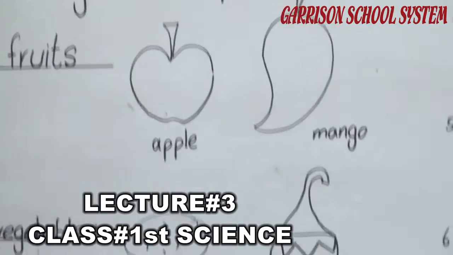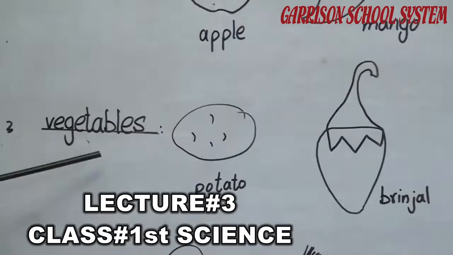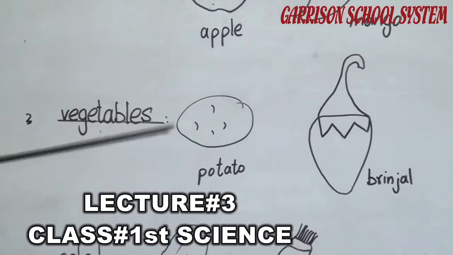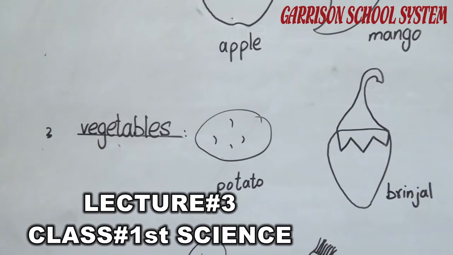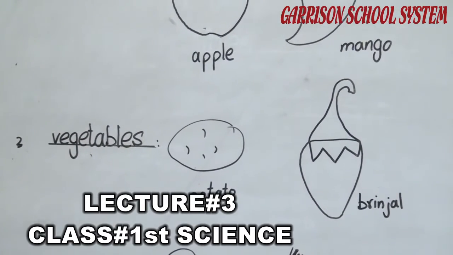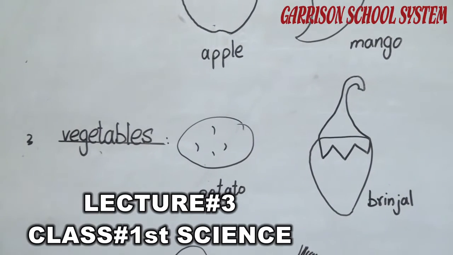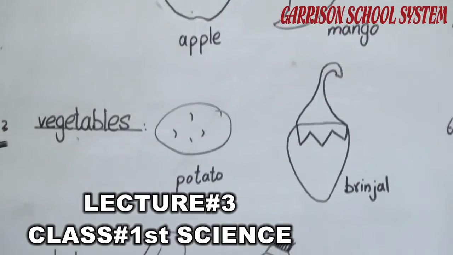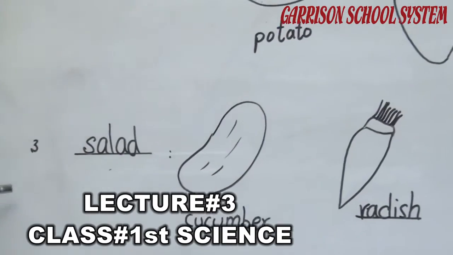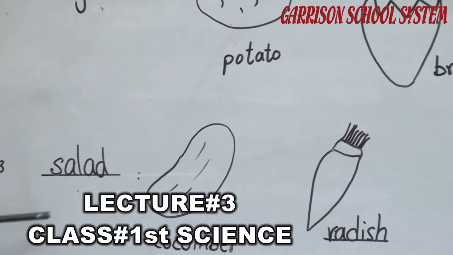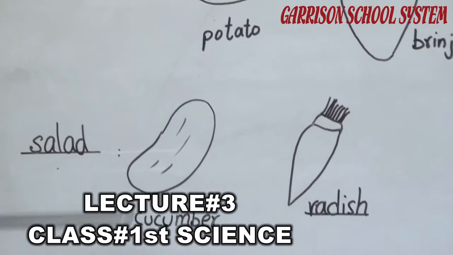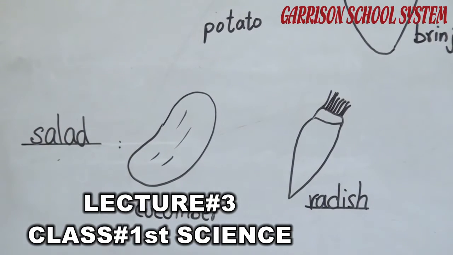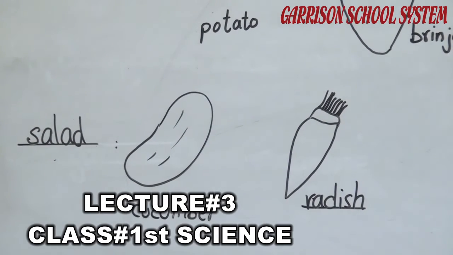The second thing which we get from the plants is vegetables. There are different types of vegetables. For example, here you can see the potato and brinjal. And there are also more vegetables like okra, beans, pumpkin, cauliflower, cabbage. We use these vegetables in our food for our eating. Number three, some vegetables are those which we use as a salad. For example, cucumber, radish, carrot, beetroot. These are the vegetables we use as a salad in our food.